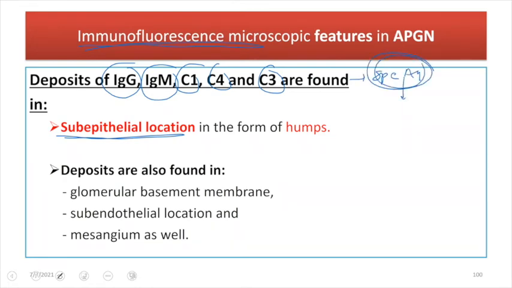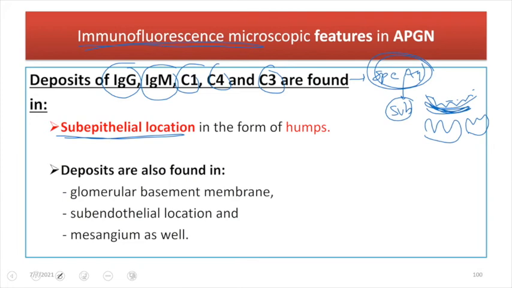Because of this cationic character, it will get deposited deeper, and the deeper location is our subepithelial area. Let me explain this. These are endothelium. Endothelium has a negative charge, and beneath the endothelium there is the glomerular basement membrane, and here is the podocyte. So there is our podocyte.